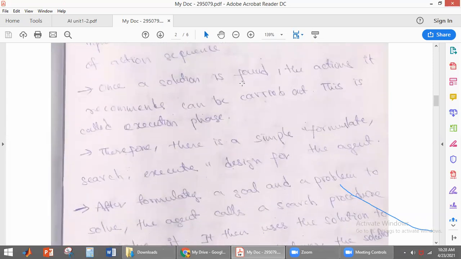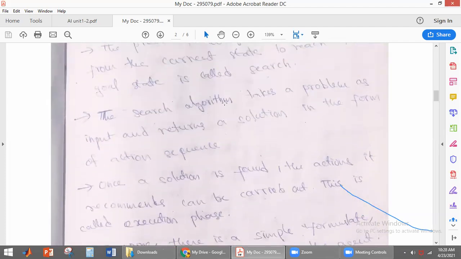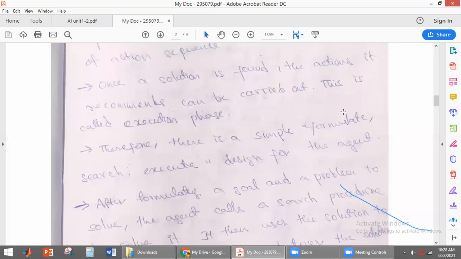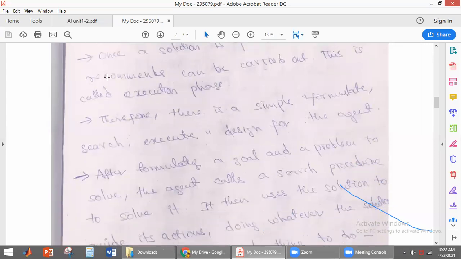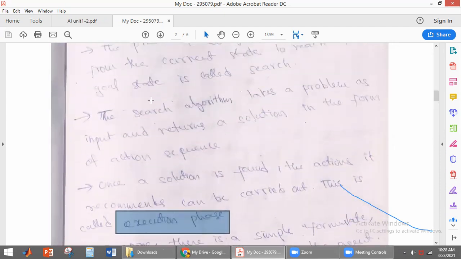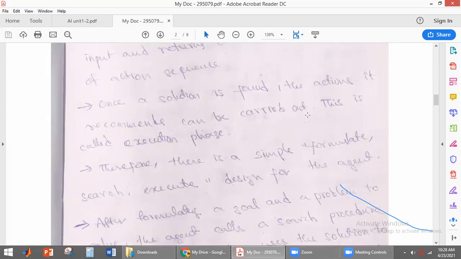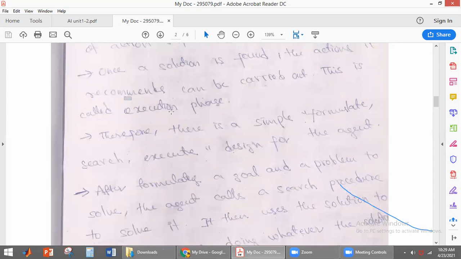Once the solution is found, the actions it recommends can be carried out. So the solution will be found by using the search algorithm. Search algorithm gives us the solution. Once we got the solution, what will the agent do? It will just carry out all the actions given in the solution. So this particular phase is called the execution phase. What is the execution phase? After getting the solution from the search algorithm, all those actions will be performed by the agent. That is called the execution phase.